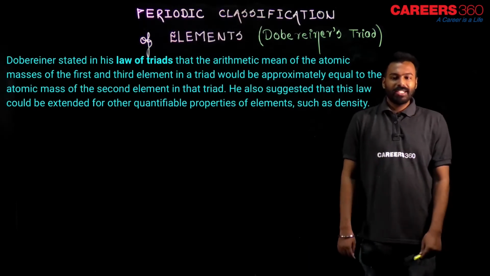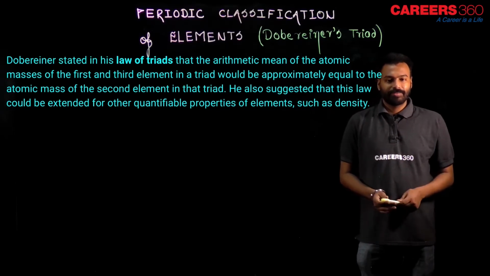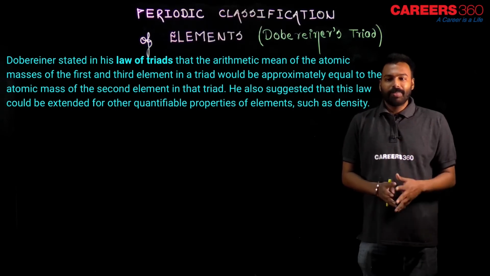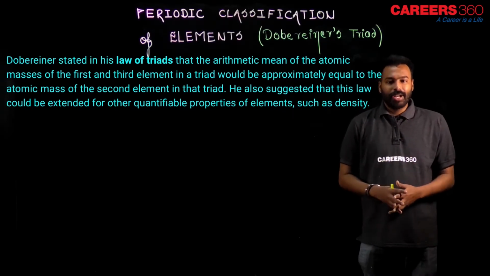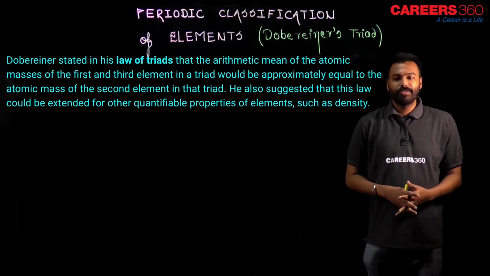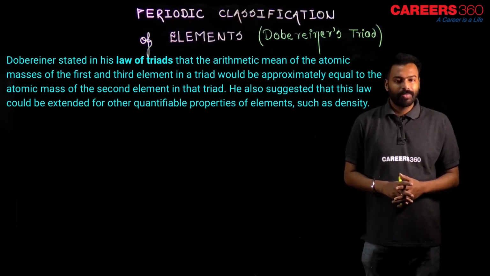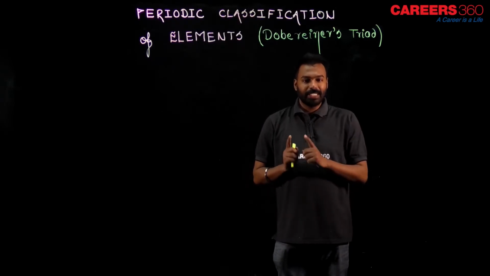See, Dobereiner stated in his law of triads that the arithmetic mean of the atomic masses of the first and third element in a triad would be approximately equal, or sometimes exactly equal, to the atomic mass of the second element in the triad. What does it state? Let me explain with an example now.